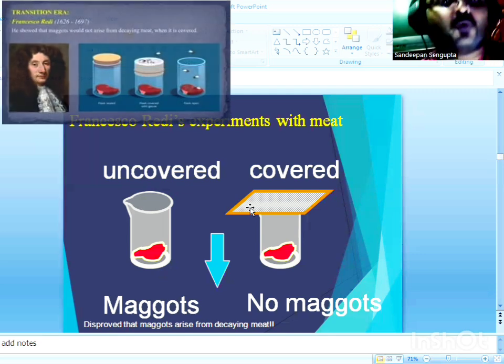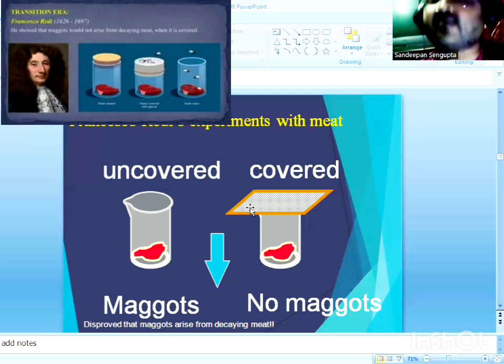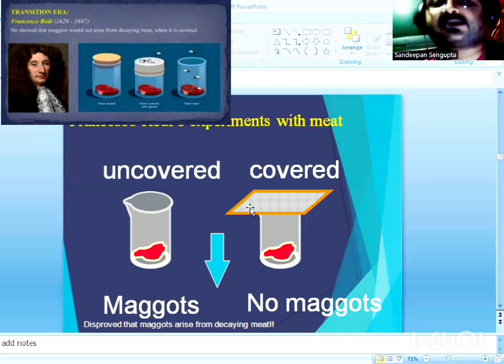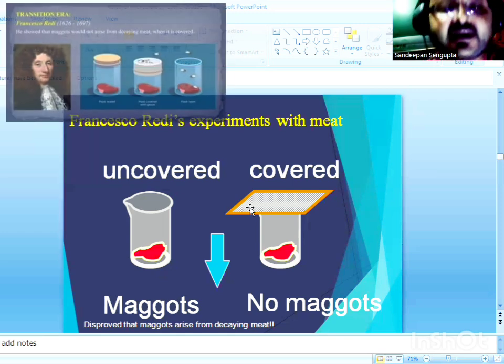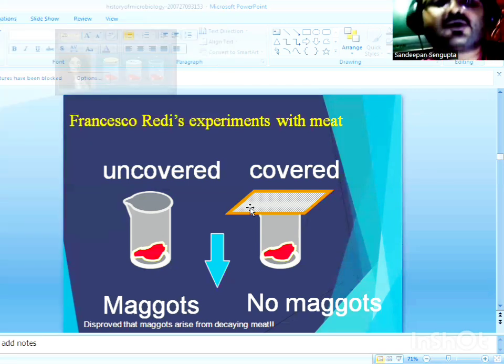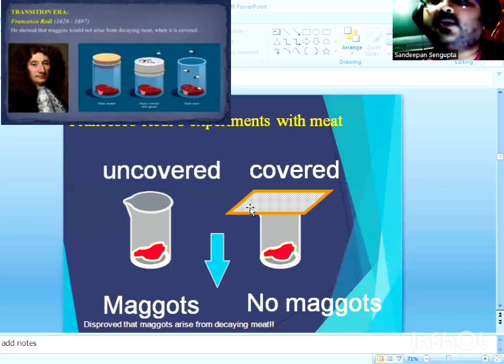Flies landed over the meat present in the open jar, laid eggs, and those eggs developed into maggots. So maggots could only be observed at the end of the experiment in the open jar which had uncovered meat, while the other two jars did not show the presence of maggots.